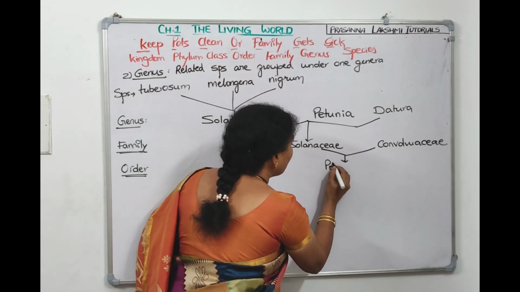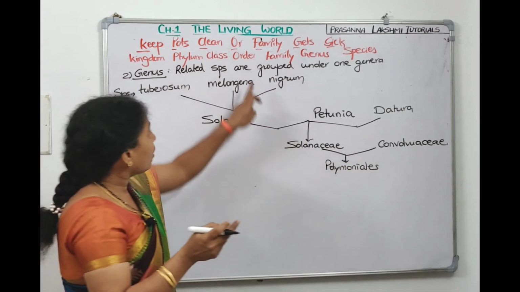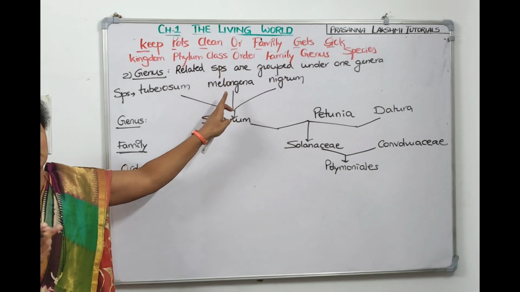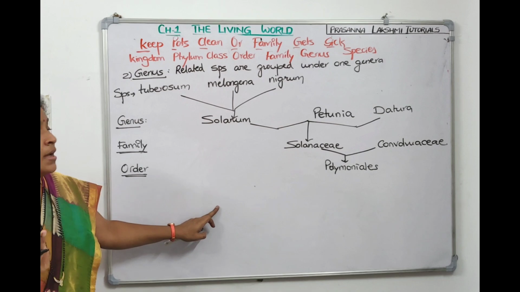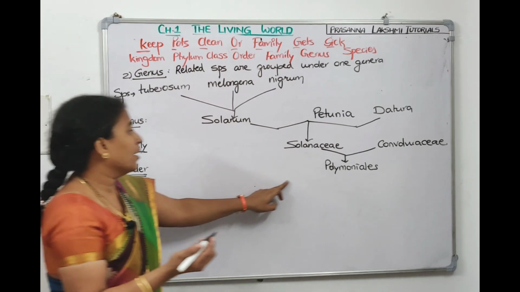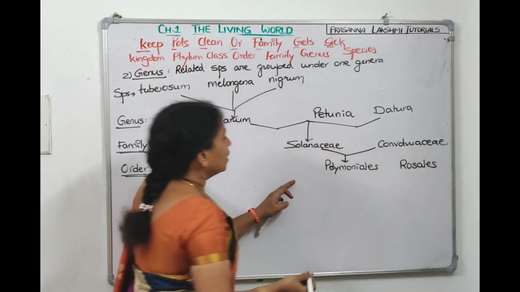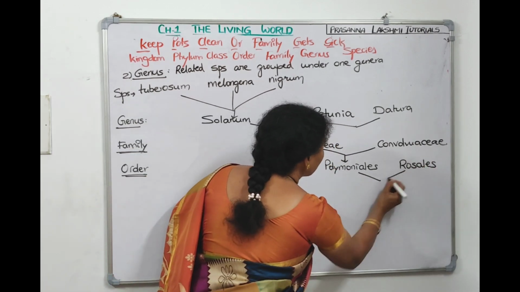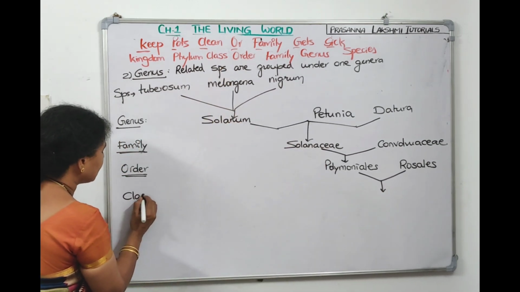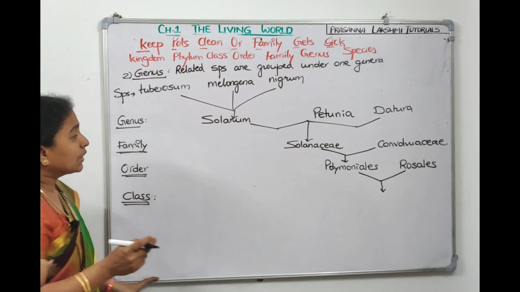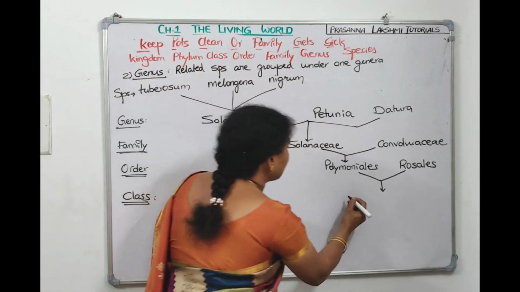And similar orders will be kept under a class. So, I need to take one more order then. Another order is Rosales. Polemoniales is one order, the other order is Rosales. So Polemoniales, one order, and Rosales, another order, will be kept under one class. Now let us see what is the name of the class. Now the class of this one is Dicotyledonae, right? Both are dicots.